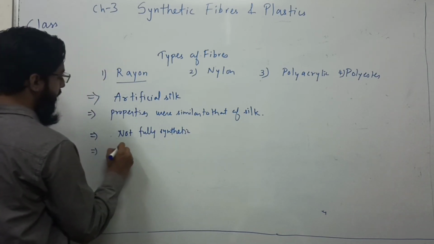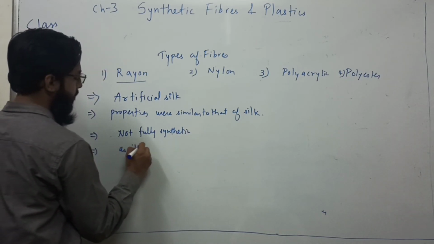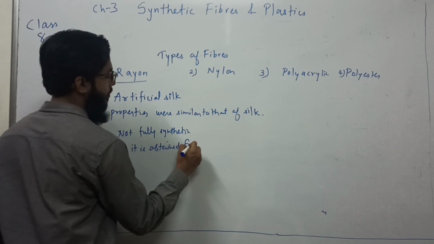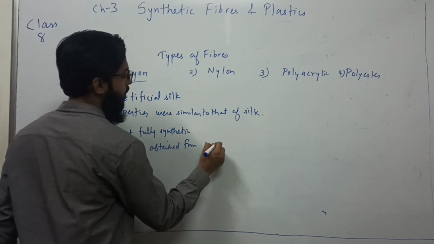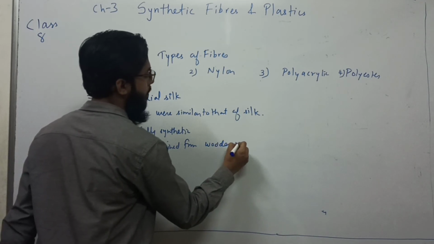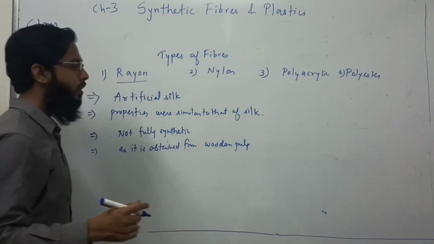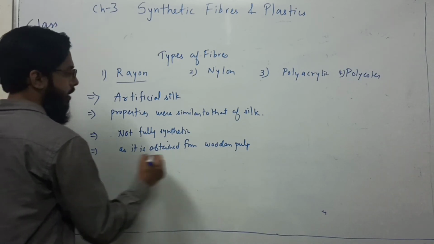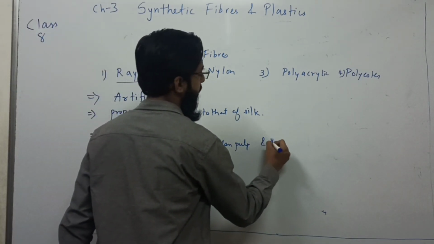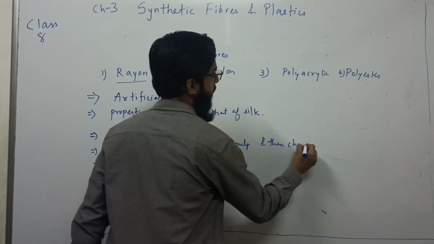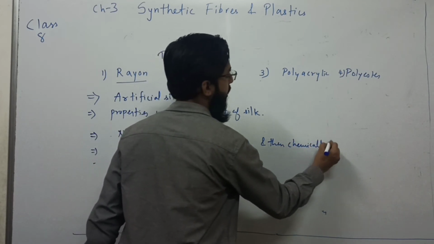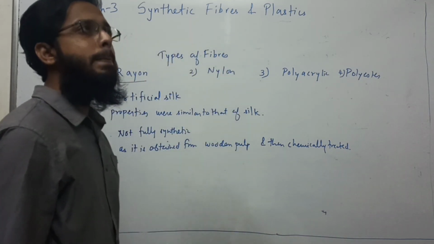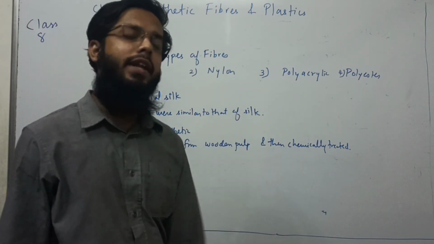As it is obtained from wood pulp, and then chemically treated, we can call it a semi-synthetic fiber.